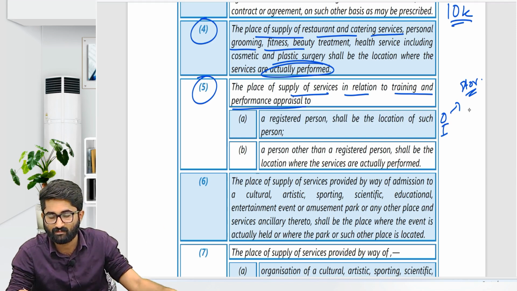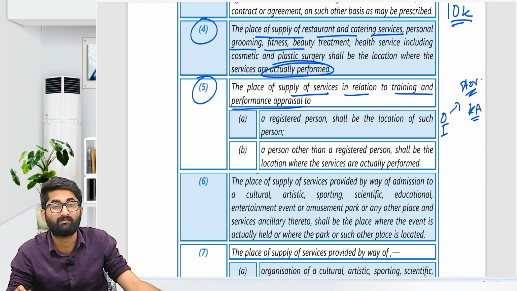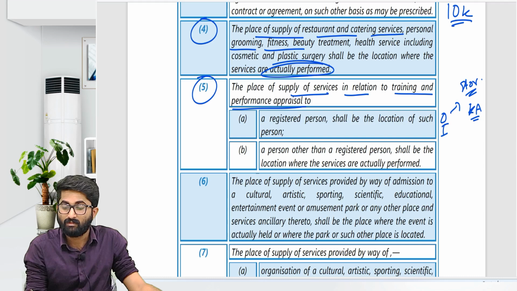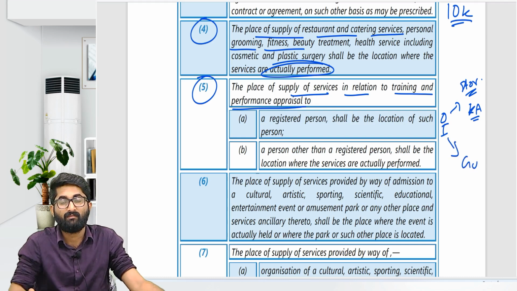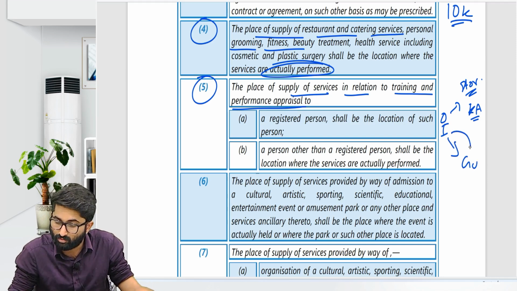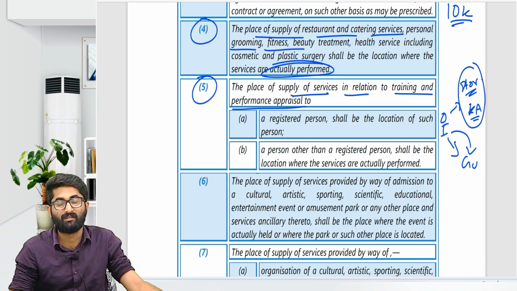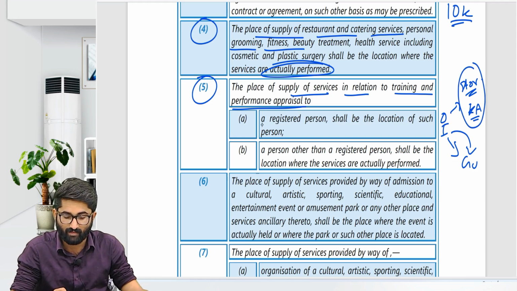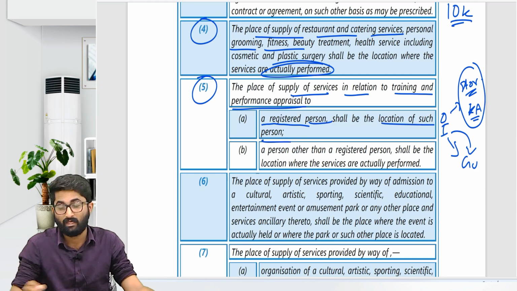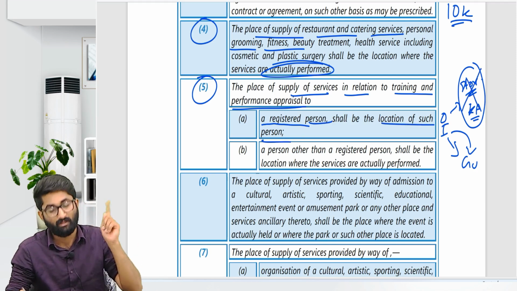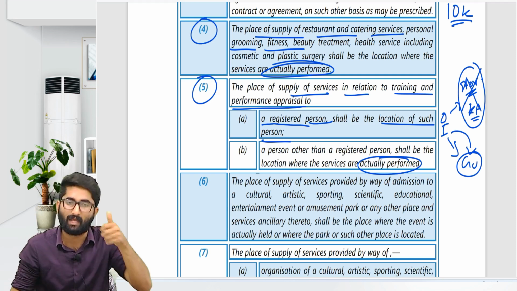So Star Academy is registered in the state of Karnataka, but they have one more place of business in Gujarat. Now I go to this place and I give the service, but they are registered in Karnataka. The place of supply is Karnataka. So if I am giving performance appraisal services to a registered person, it shall be the location of such person. If this person is not a registered person, then sir, the place where it is actually performed. So the place where actual performance is done, that place will be the place of supply.